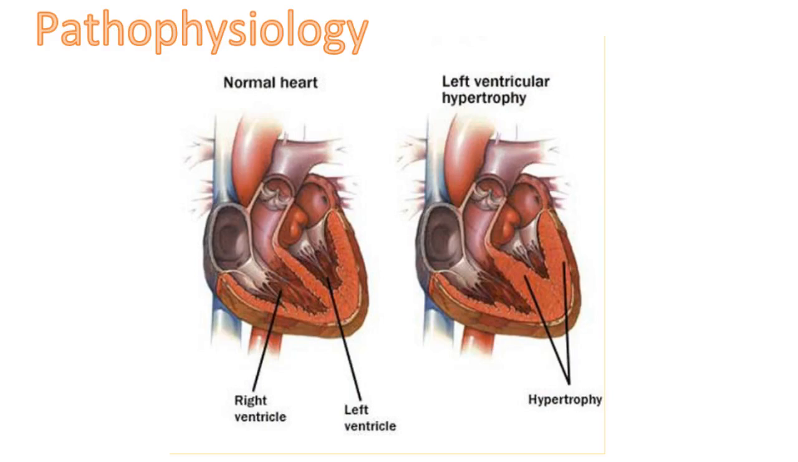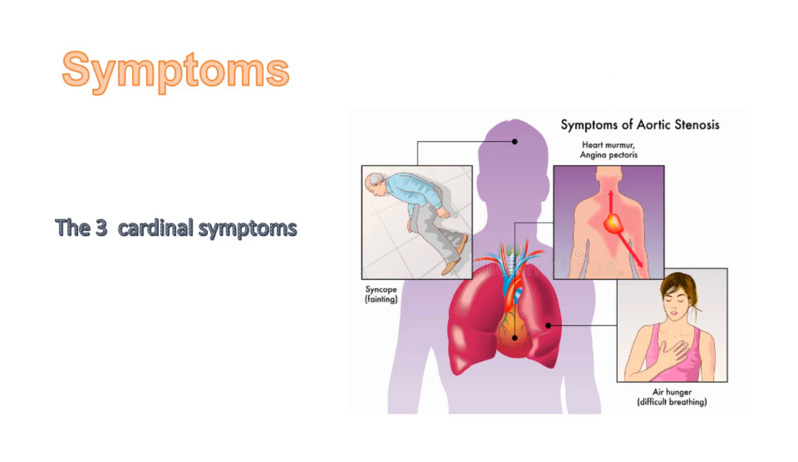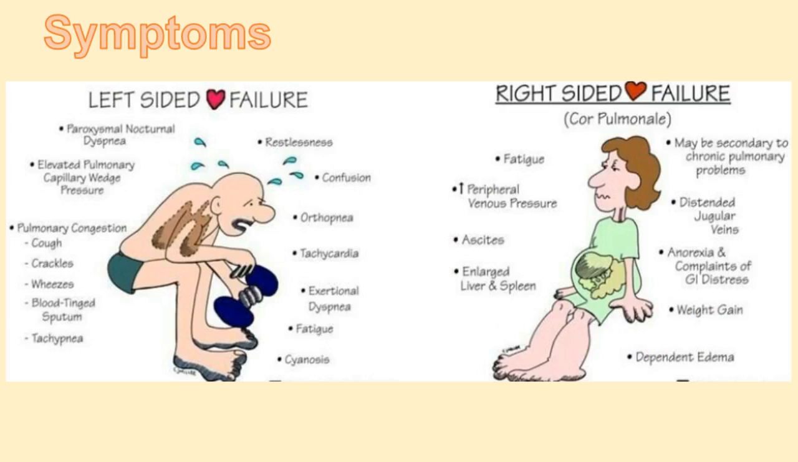Increased left ventricular mass, increased systolic pressure and prolongation of the systolic ejection phase. These 3 factors increase the myocardial oxygen requirement. The 3 cardinal symptoms are chest pain or angina, syncope and dyspnea. But as the disease progresses, the patient will develop symptoms of left-sided heart failure, and as the progression continues, the patient will develop right-sided heart failure symptoms. Make note that these symptoms generally develop at the later stages of aortic stenosis.